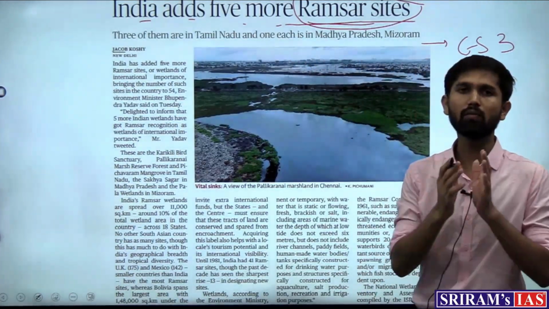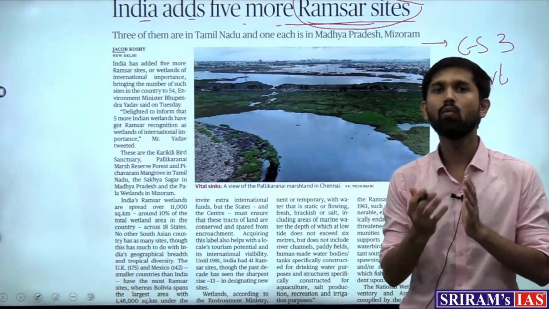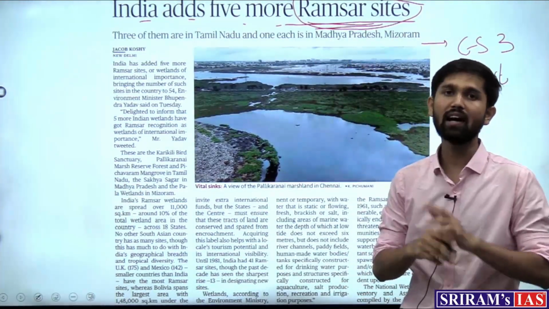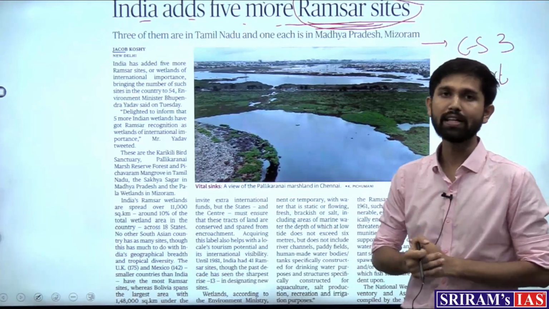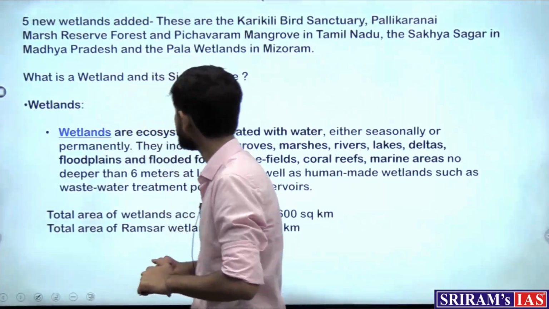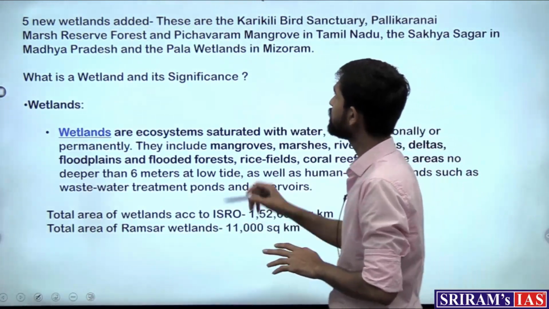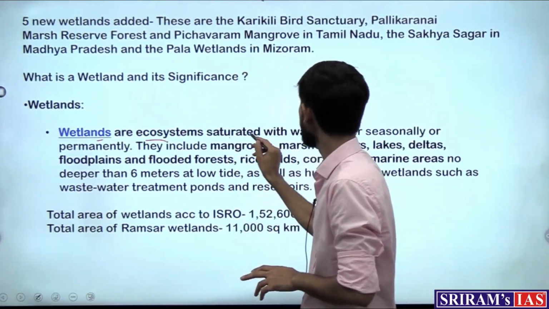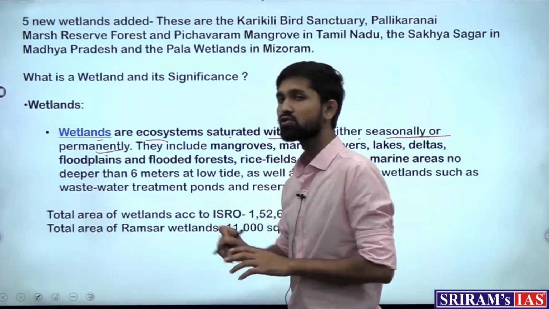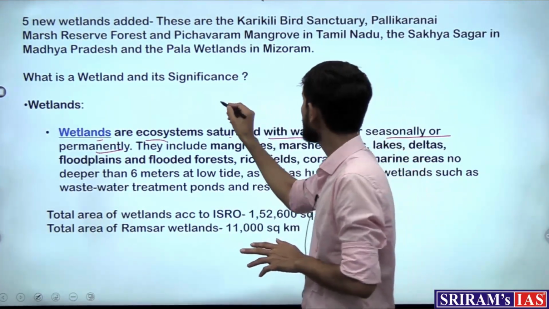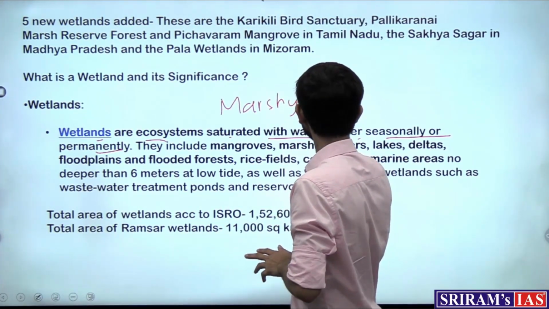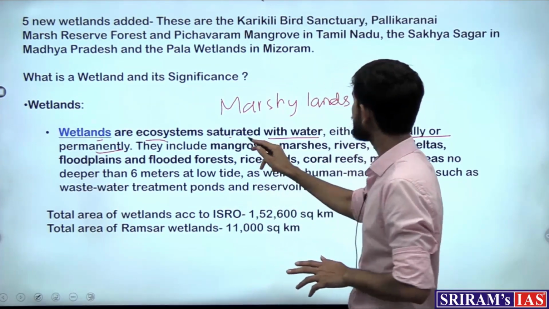So we'll take a look at what exactly are Ramsar sites, what are wetlands, what do we mean when some wetlands are added into the Ramsar sites. We'll take a look at all this. So first of all, what do we mean by a wetland? So a wetland, first of all, are ecosystems saturated with water, either seasonally or permanently. So these are marshy lands, what we generally called as, these are lands saturated with water.